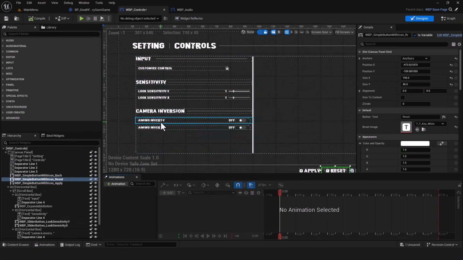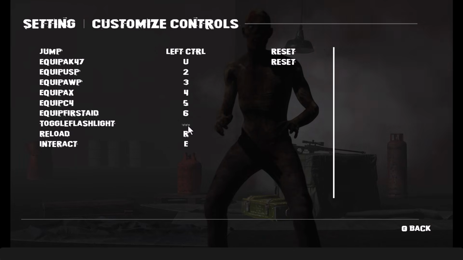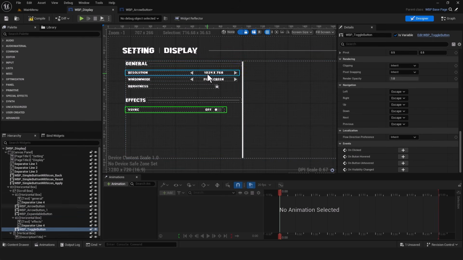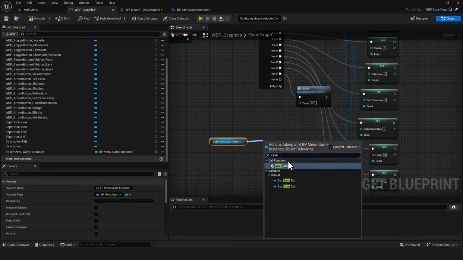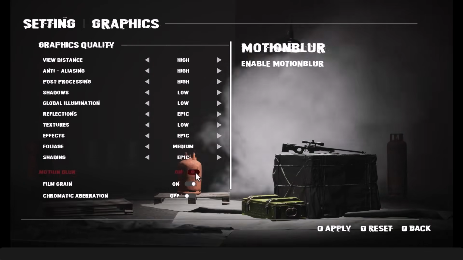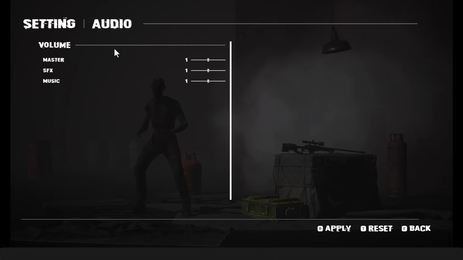In the controls page, players will be able to invert camera axis, adjust mouse sensitivity, and fully remap their key bindings. The display page will include options such as screen resolution, window mode, VSync, and gamma adjustments. In the graphics page, we'll implement quality settings and post-process controls, while the audio page will allow players to adjust master, music, and sound effect volumes.